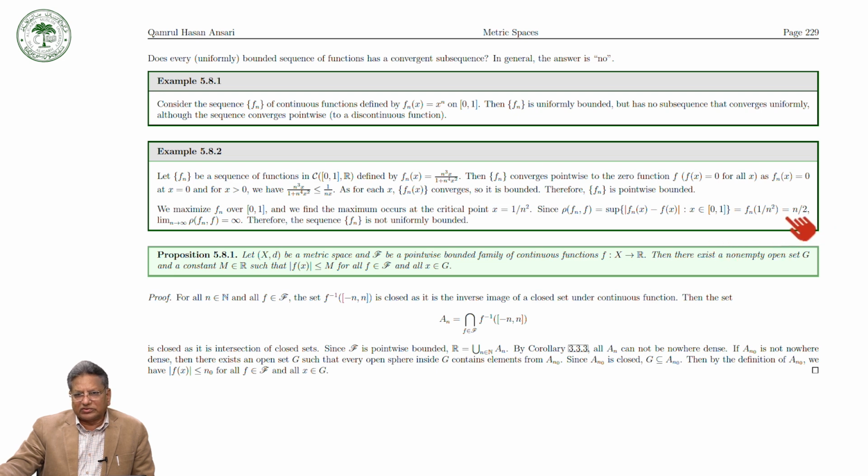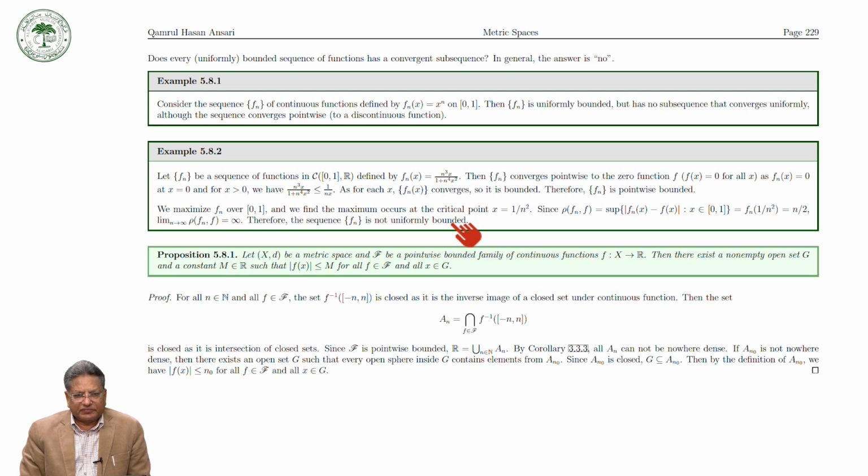As n tends to infinity, this tends to infinity. So the limit of this is infinity, and therefore Fn does not converge to f, or you can say does not converge uniformly. So the sequence Fn is not uniformly bounded.